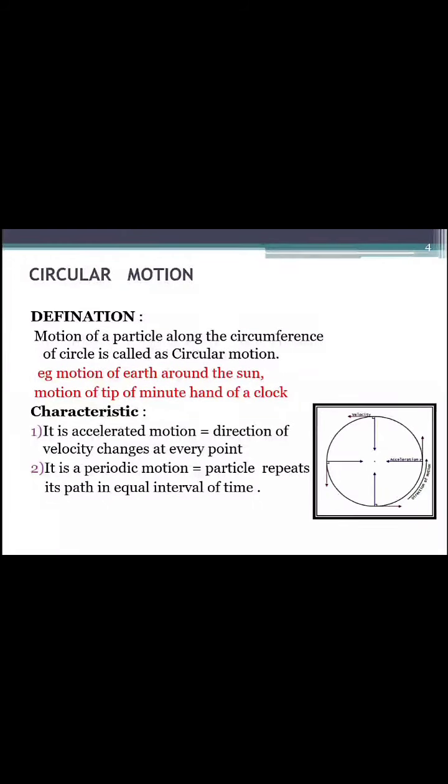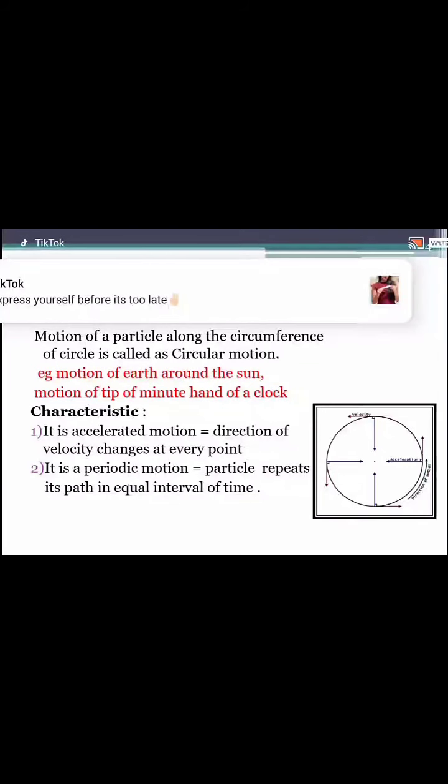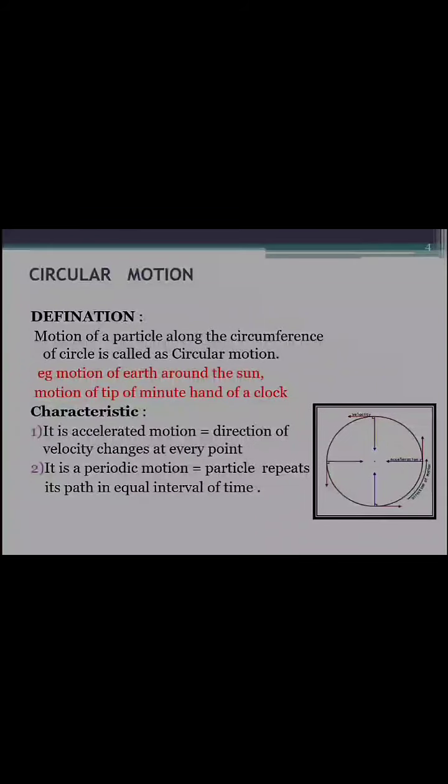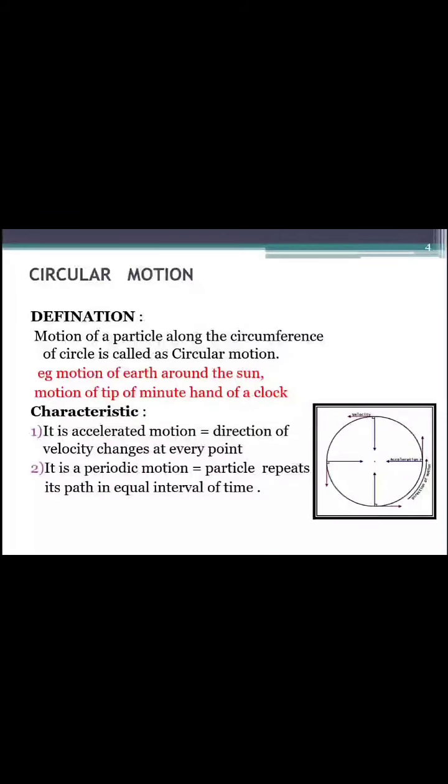In the diagram, the arrows show that the direction of velocity is different at different positions. Four positions are mentioned in the diagram. As the velocity changes with respect to time, acceleration is produced in the motion. Therefore, circular motion is an accelerated motion.